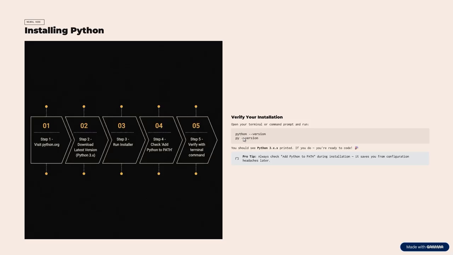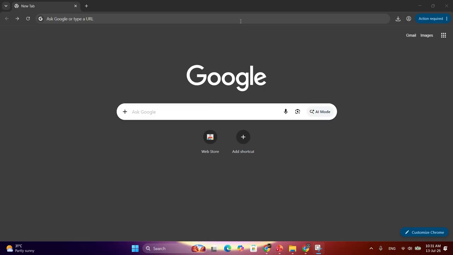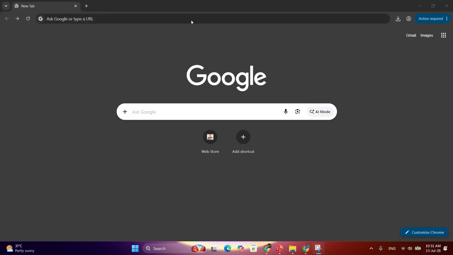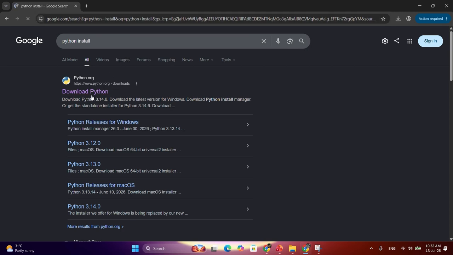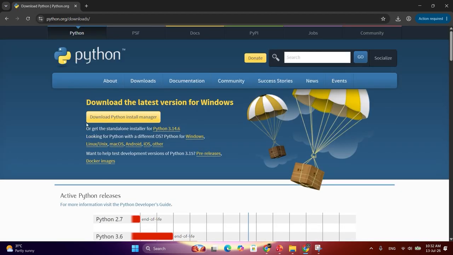So let's start with installing Python. We will exit from the PPT. So let me show you how to install Python. It is very simple and you can ask ChatGPT or whatever and get to know how to install Python. But I will tell you a simple way. You need to write Python install, then press enter and go to the first link where it is written download Python. You don't need to go with the download Python install manager. Simply go with the standalone installer.